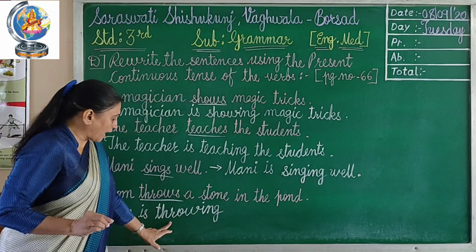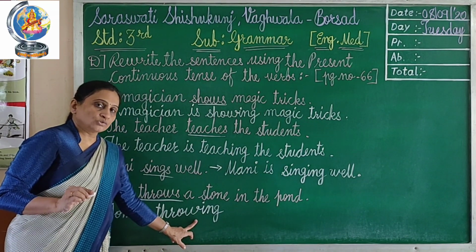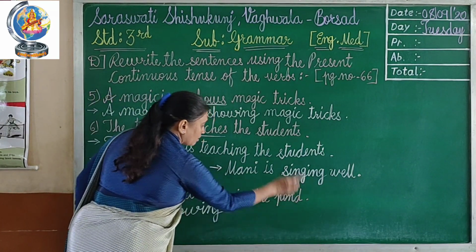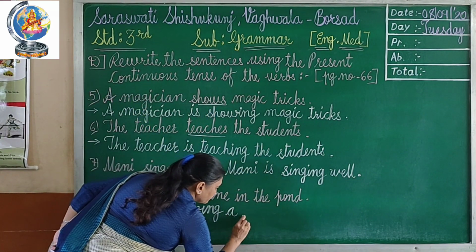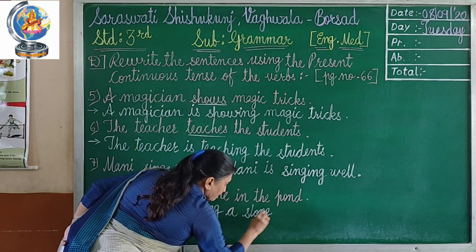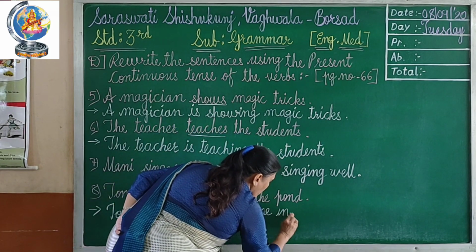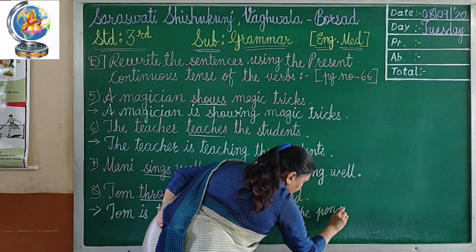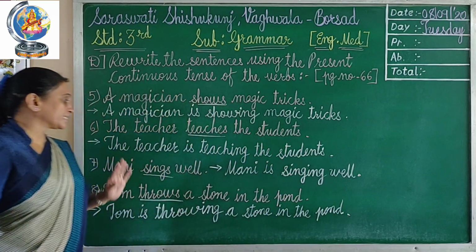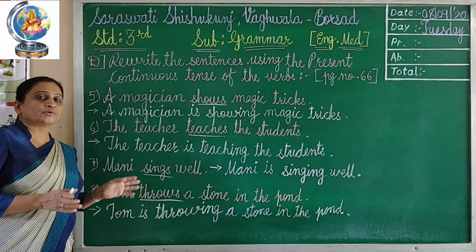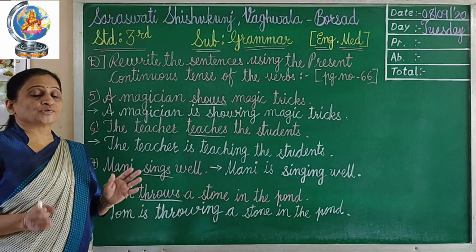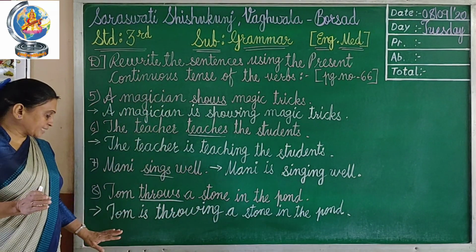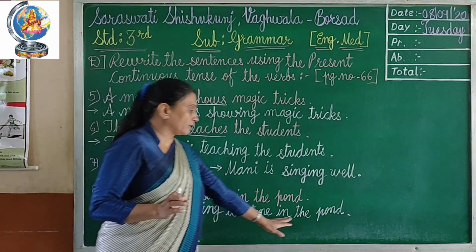T-H-R-O-W-I-N-G, throwing. Tom is throwing. Then after, a stone in the pond. It is very easy when you learn which verb you can use and how you have to use ing in the answer, so that you will be clear with the exercise. Tom is throwing a stone in the pond.